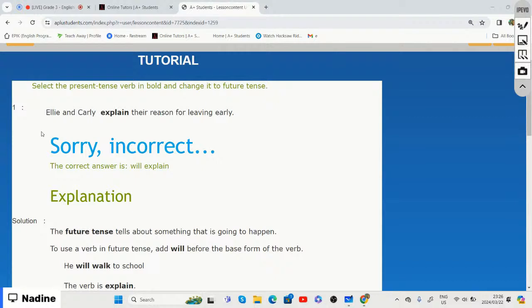But now we need to change that present tense verb into the future tense. What word are we going to add in front of our verb in order to change that sentence into the future tense?